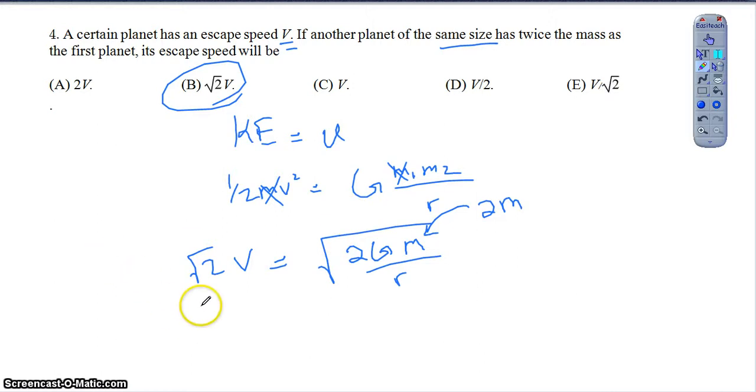And as you guys can tell, even Maximus gets very excited when we get the correct answer. But anyway, question 4, hopefully not too bad. Again, as long as you're comfortable with the escape speed, it really isn't a tough solve on this one.